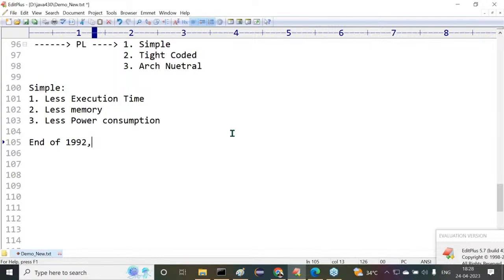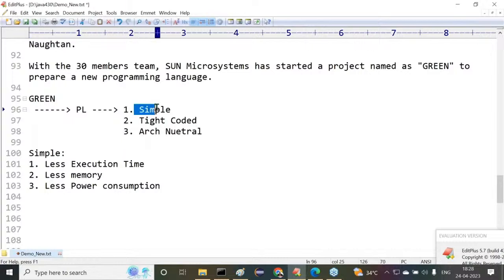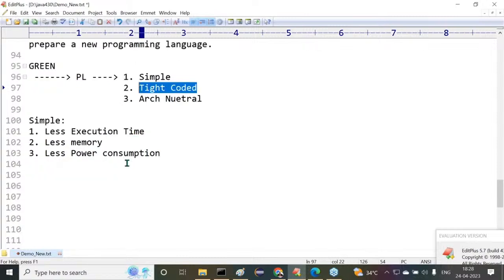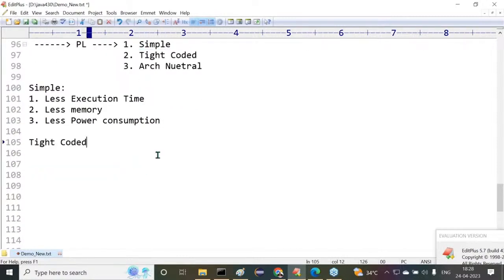Just 1 minute, guys. I discussed only one factor here. Remaining two factors I have to discuss, and after that I'll go for the completion of the new programming language. Now let's come to the next one. Tight coded programming language. What is the meaning of this tight coded programming language, guys?